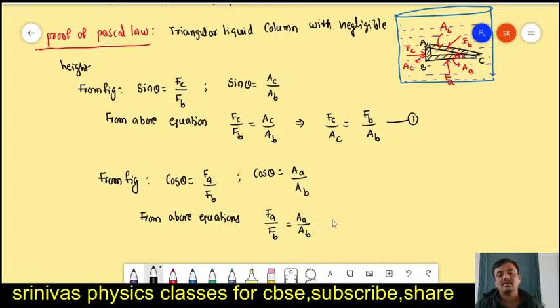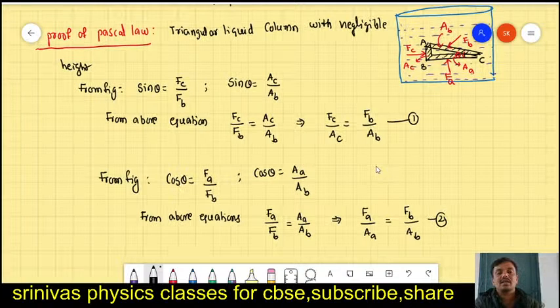We take AA to the left side, FB to the right side: FA by AA is equal to FB by AB. This is equation 2. And from equations 1 and 2 we write something like this.